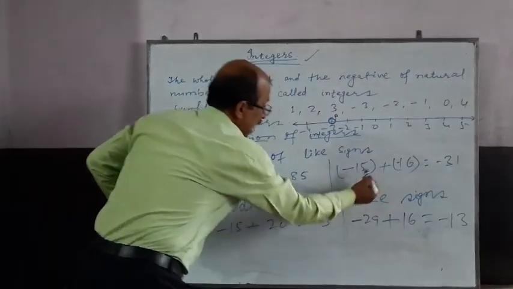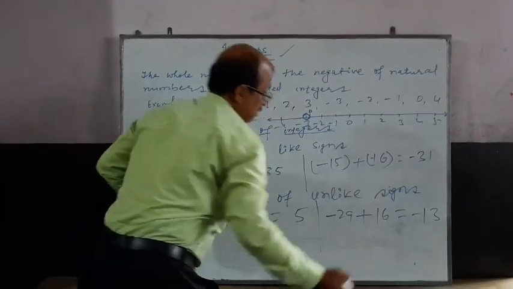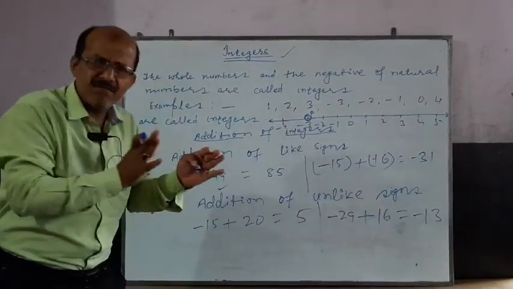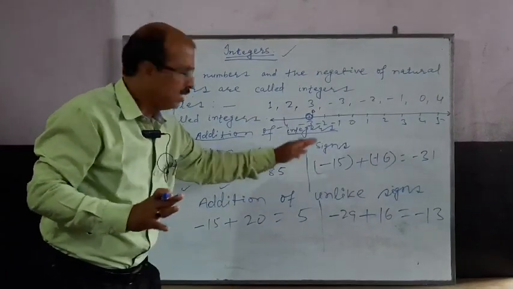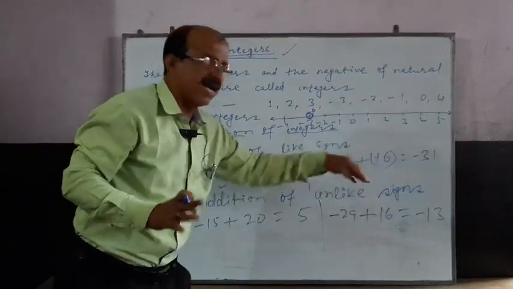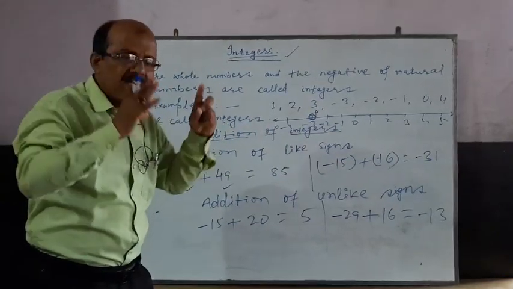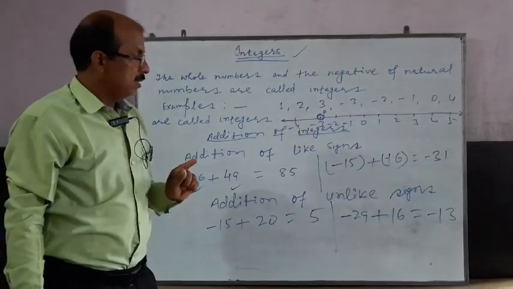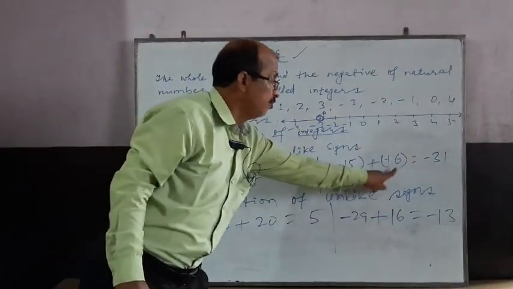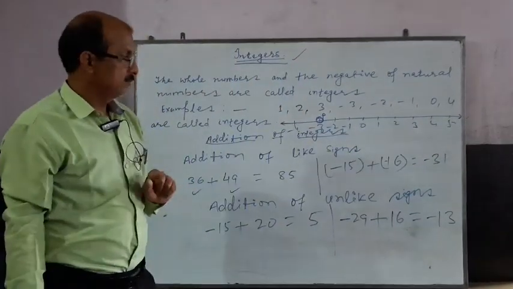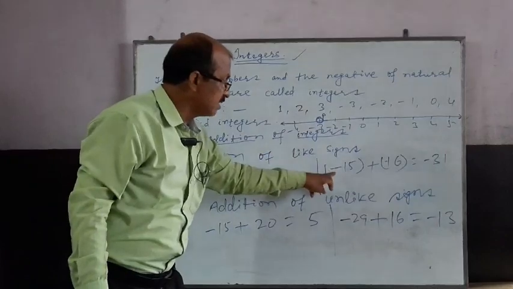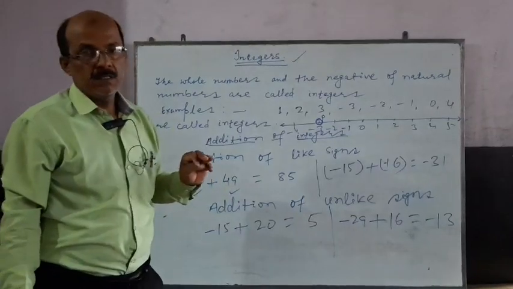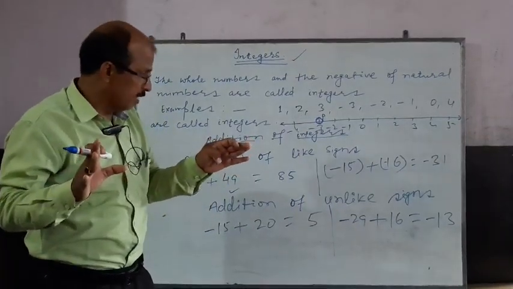Now, minus 15 plus minus 16. You remove the negative sign, minus and minus. From your mind, you have to remove it and add 15 and 16. By adding 15 and 16, you will get 31. And the common sign here is minus, here also minus. So you have to put minus. Now it is clear to you, students.